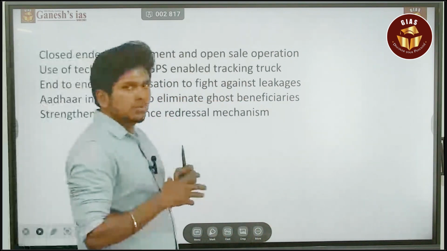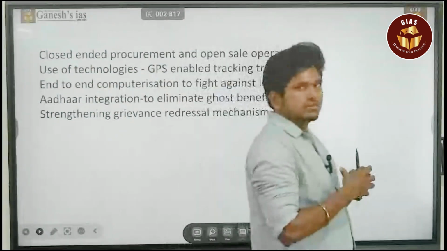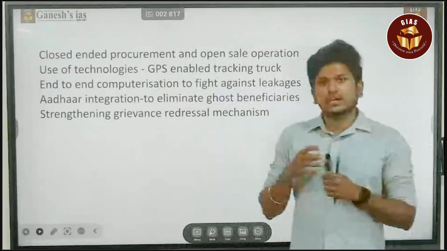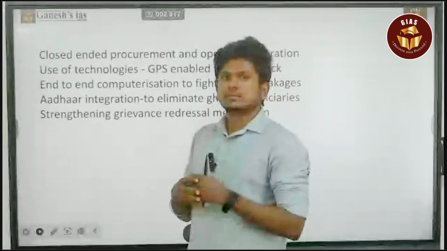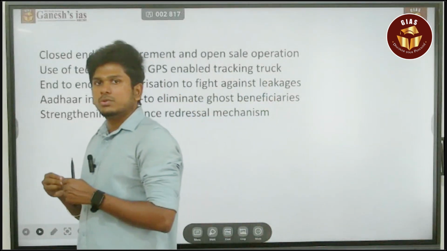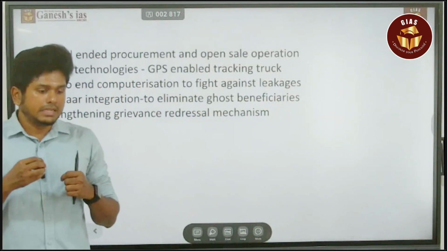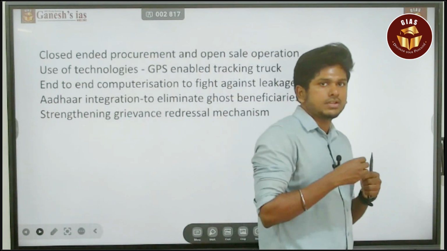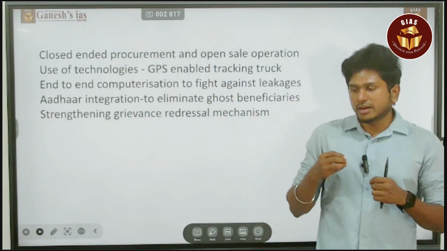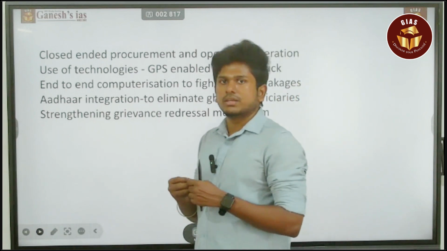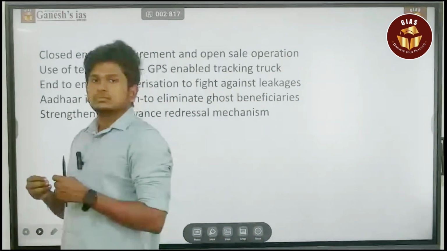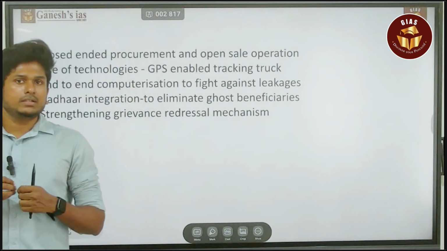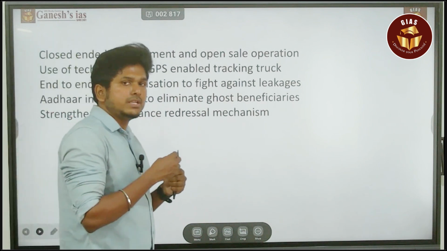So this opaqueness in the PDS system itself is helping the corrupt practices. So first of all we need to build a strong grievance redressal mechanism. The person who is facing any issue can raise a question against the authority. So we need to provide a justice system for this PDS system.